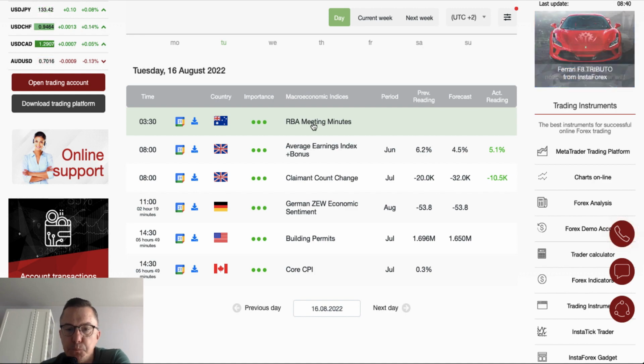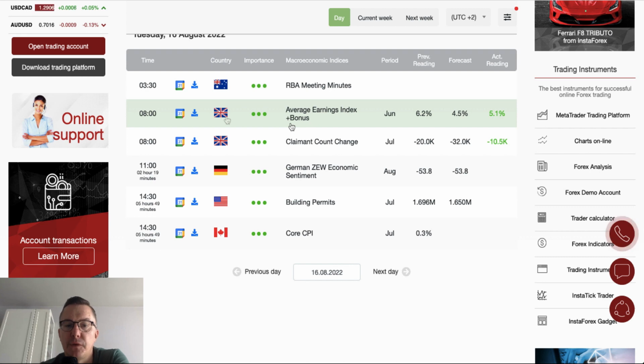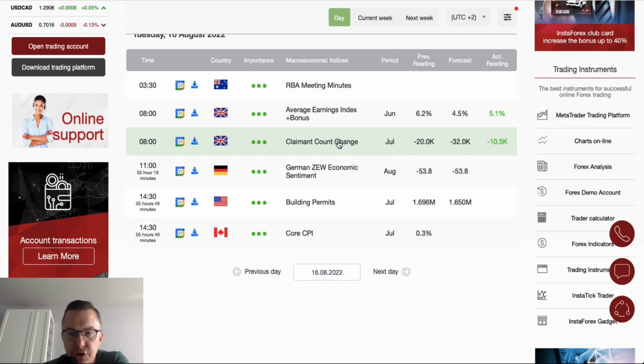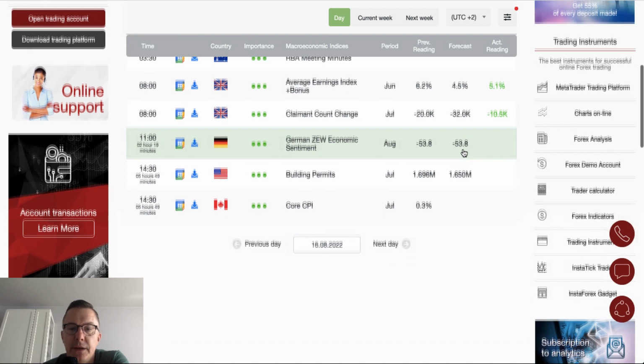However, we got more data published already. From the UK, we got average earnings index and bonus. The average earnings dropped from 6.2% to 5.1%. However, it's still better than the forecast of 4.5%. We got claimant count change, so the data from the labor market in the UK, minus 10,500 people the last month. So this is way better than minus 32,000 expected. So at least positive data from the UK.